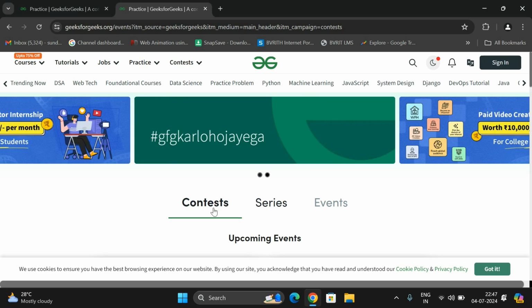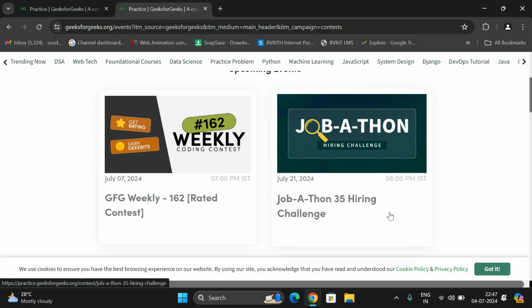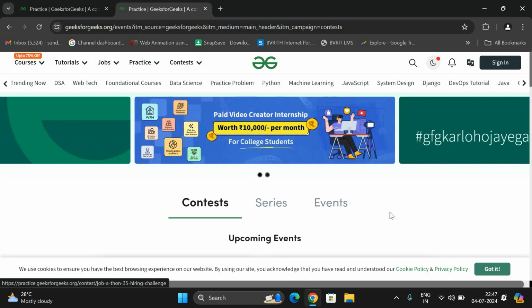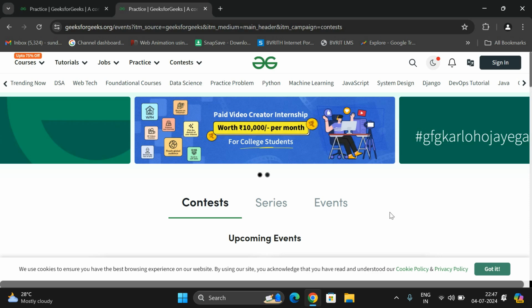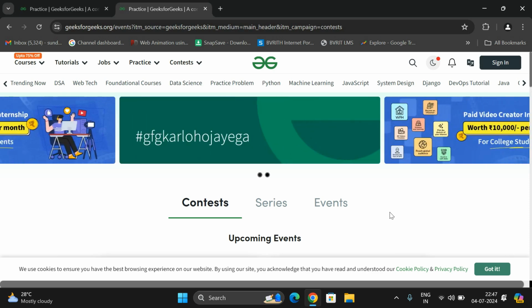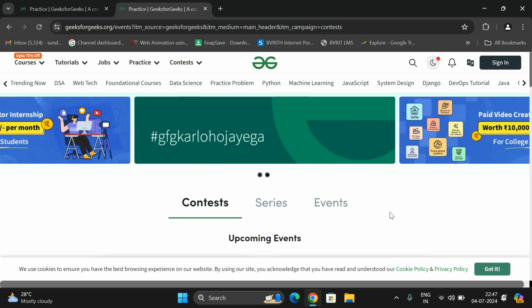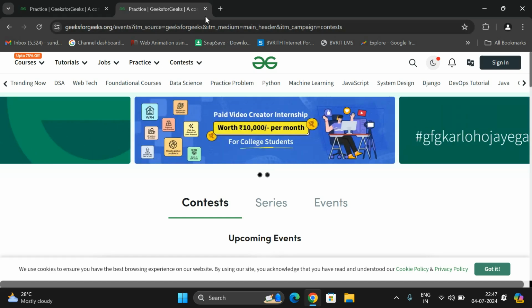Just register for a hackathon and try to participate in different hackathons once you are good at programming. Before attending the hackathons, practice the coding first, and only then move on to the hackathons. Then definitely you will be strong in coding.